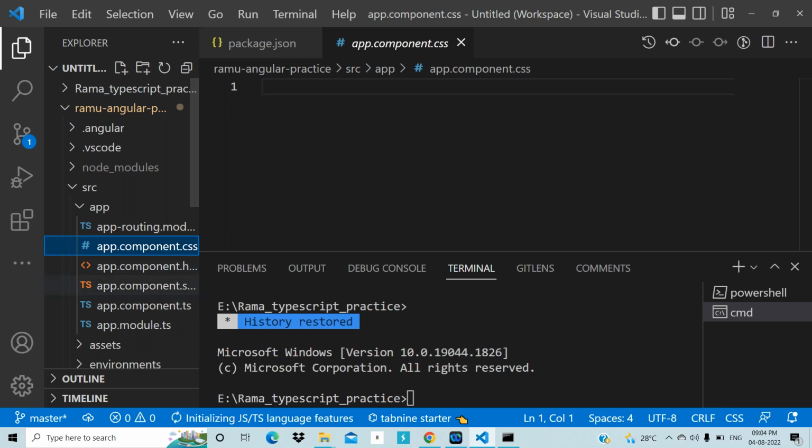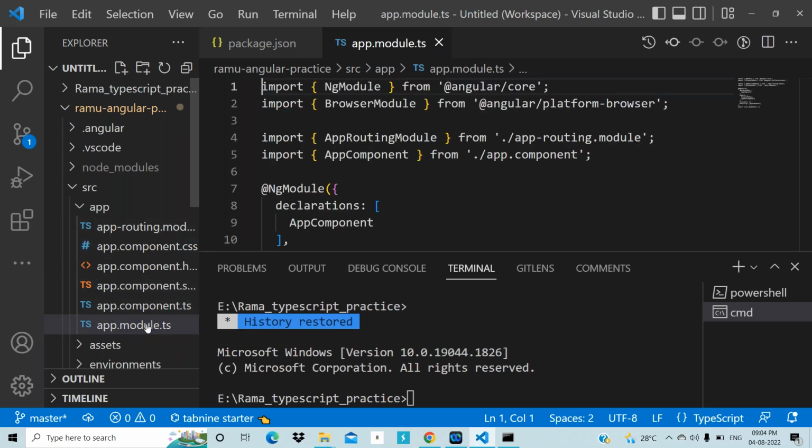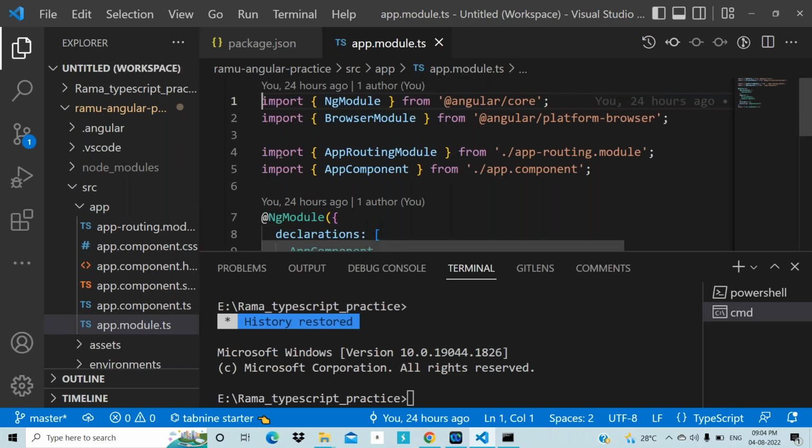Okay, right. And this is important: app.component.ts and app.module.ts. In this, app.module.ts is very important for our Angular application. Which file is very important? App module.ts. Why? Because this is the heart of our application. What is that? The heart of our application.